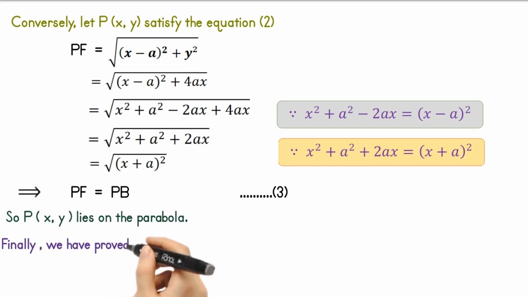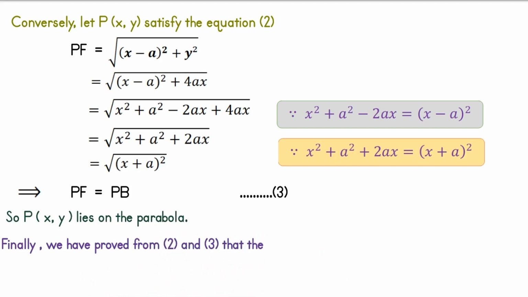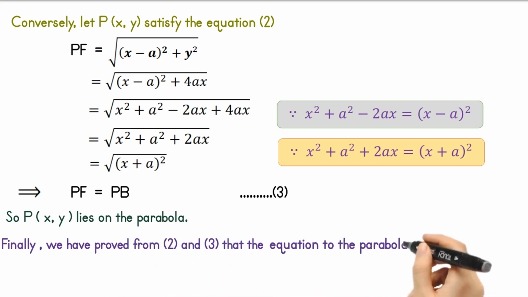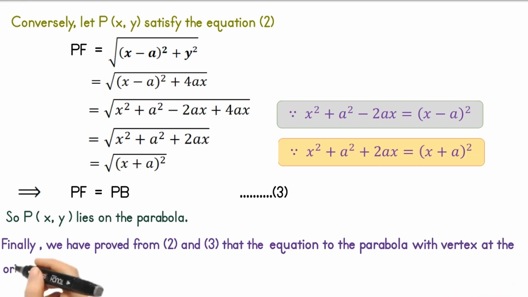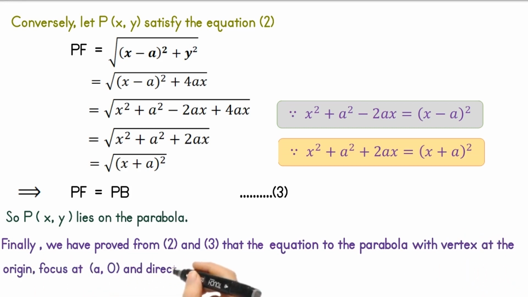Finally, we have proved from equations 2 and 3 that the equation of the parabola with the vertex at the origin, focus at the point (a, 0) and directrix x equals minus a is y squared equals 4ax.